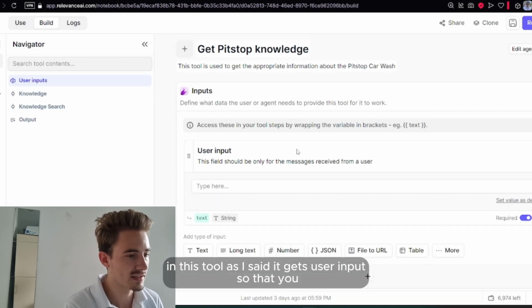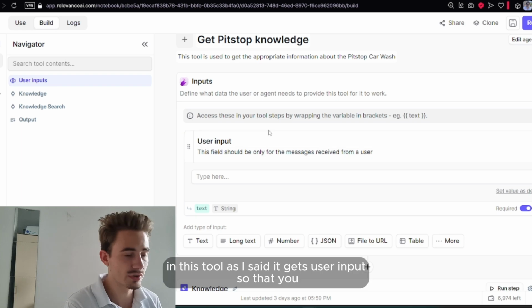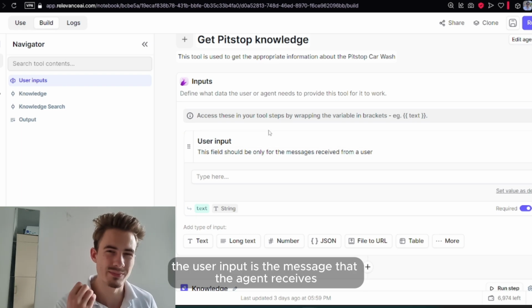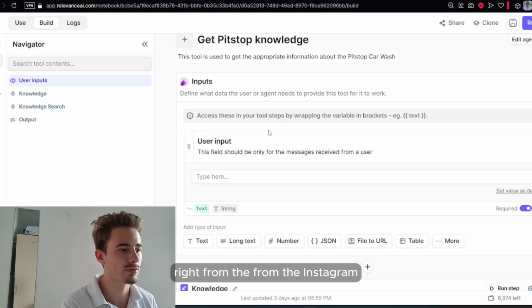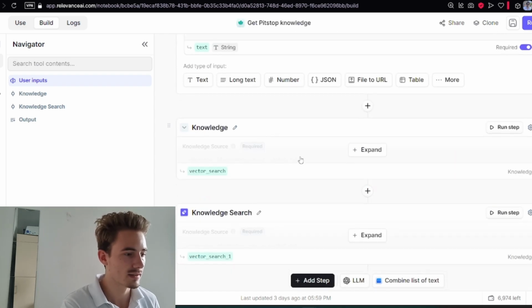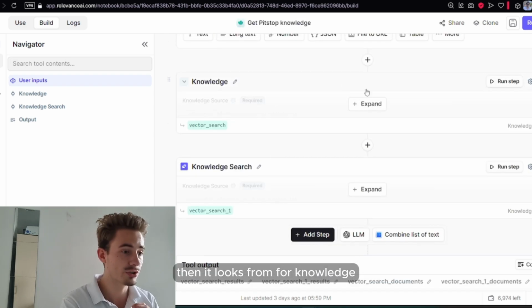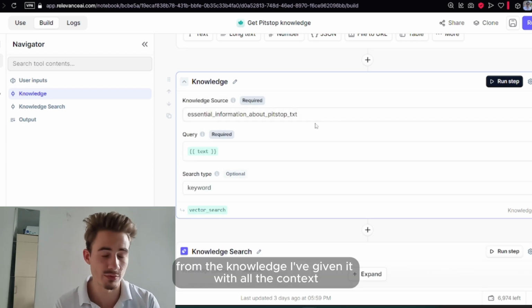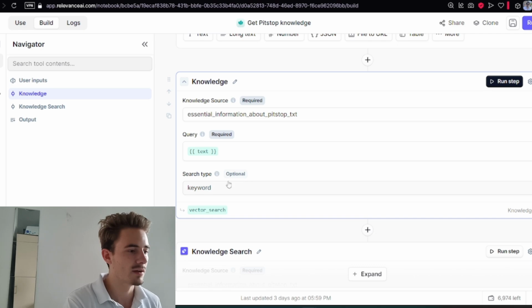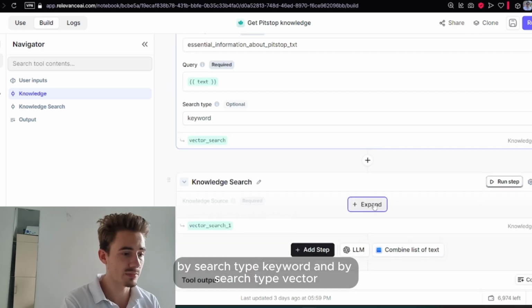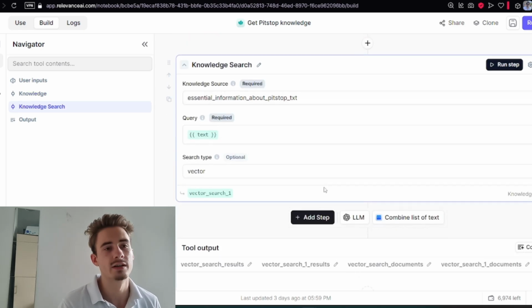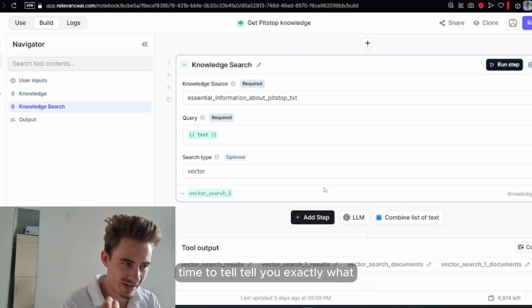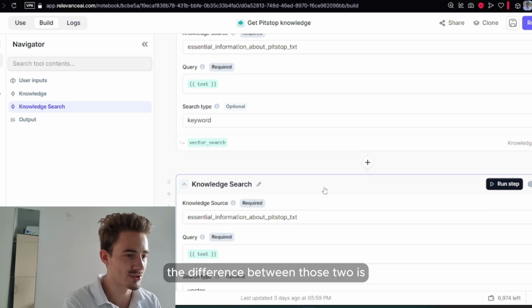In this tool, as I said, it gets user input, so the user input is the message that the agent receives from Instagram. Then it looks for knowledge, from the knowledge I've given it with all the context, by search type keyword and by search type vector. I don't really have the time to tell you exactly what the difference between those two is.